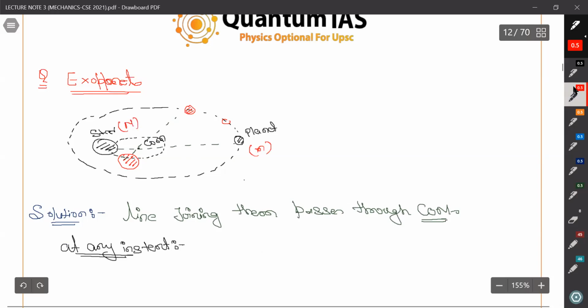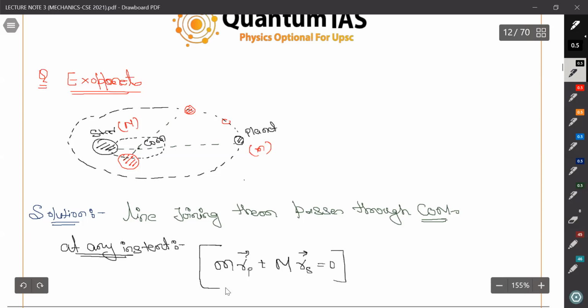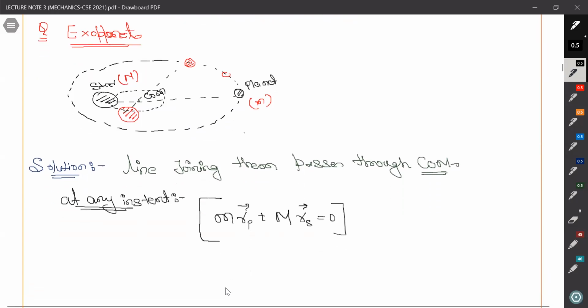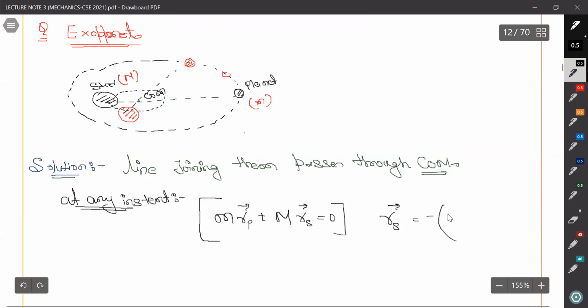So at any instant in time, we can write small m into radius of the planet plus capital M radius of the star is equal to 0, because the center of mass is passing through the line joining them. From this result only we can conclude this. Also we can write R of S is equal to minus m by M of Rp, right?